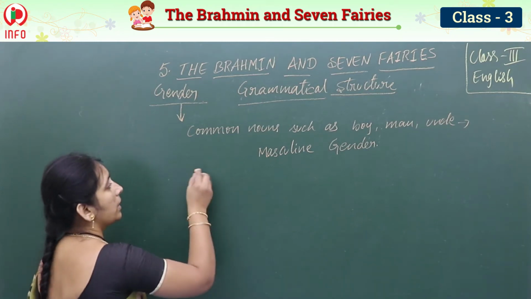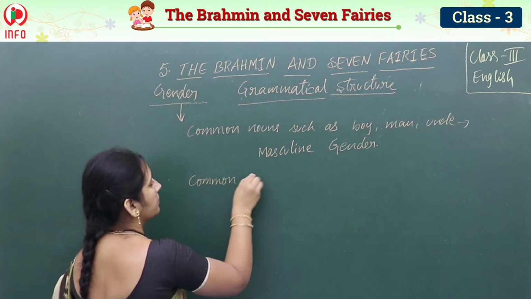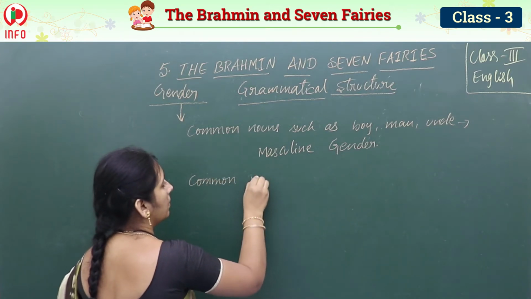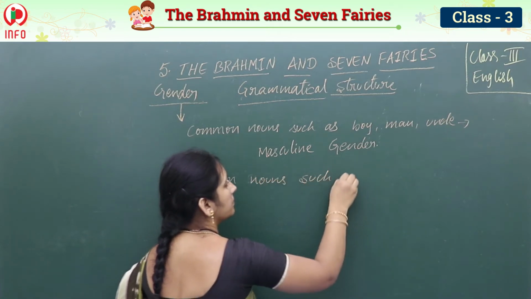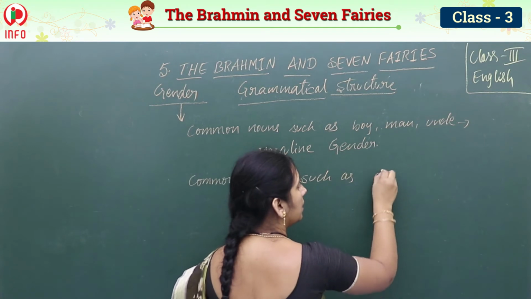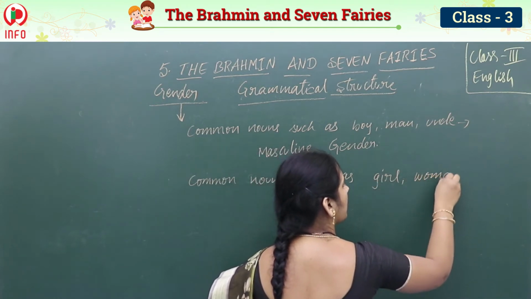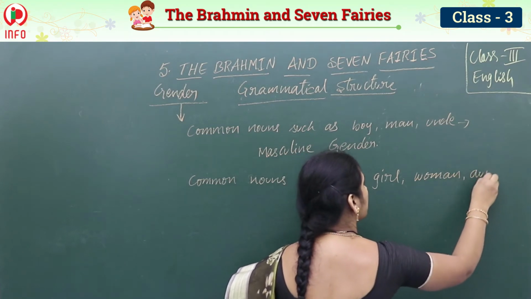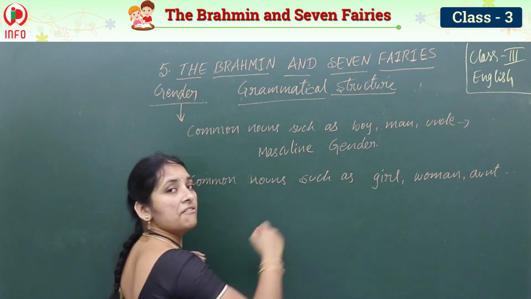And next one is the same, common nouns such as girl, woman, aunt. So this kind of one. So these are all female.